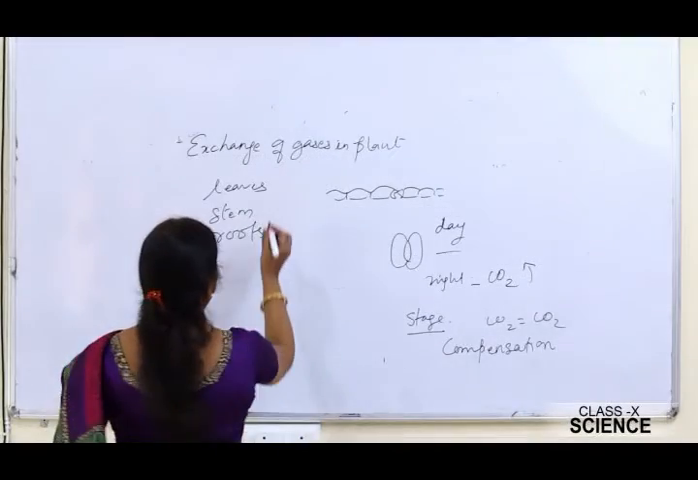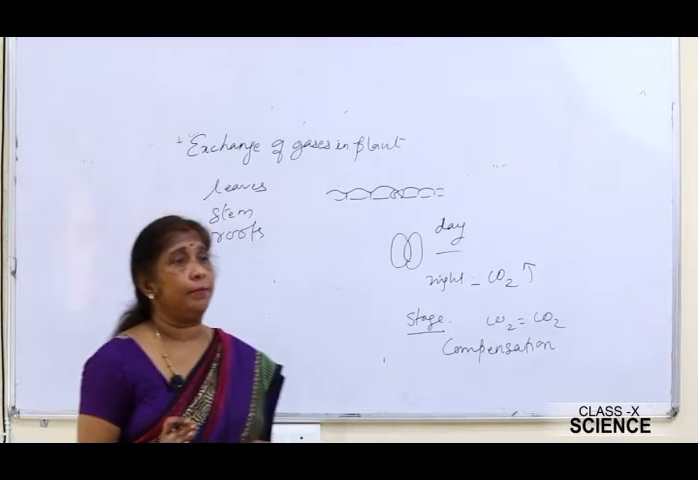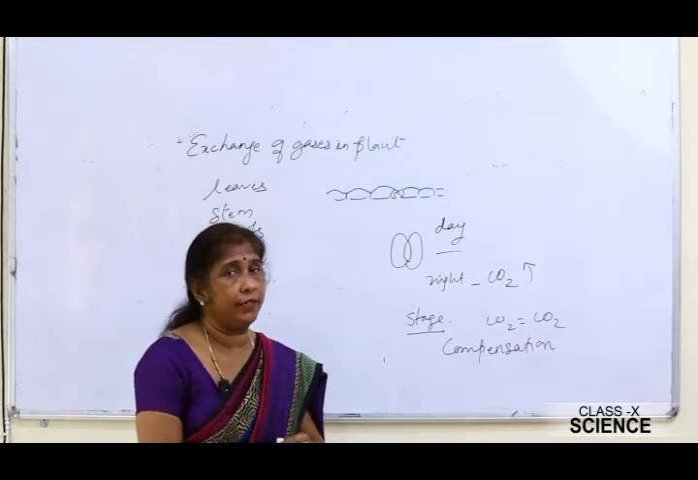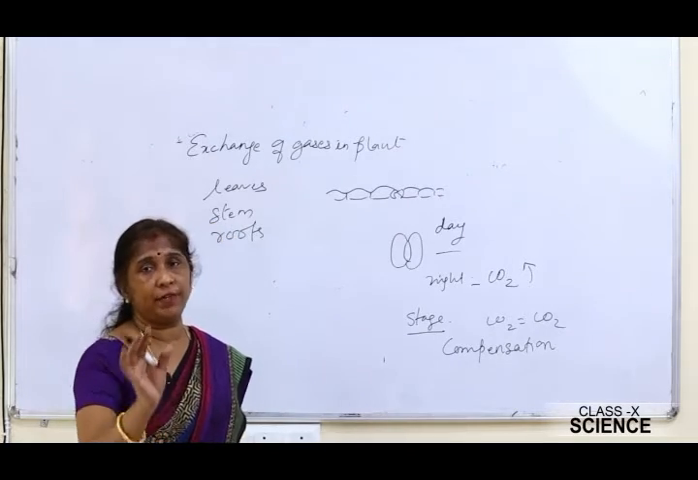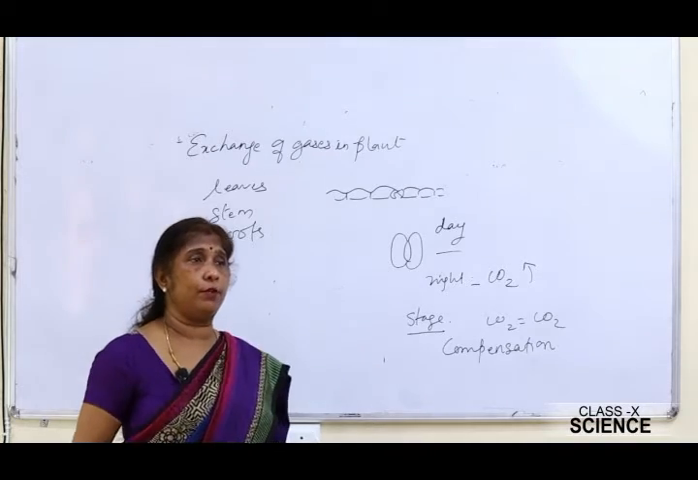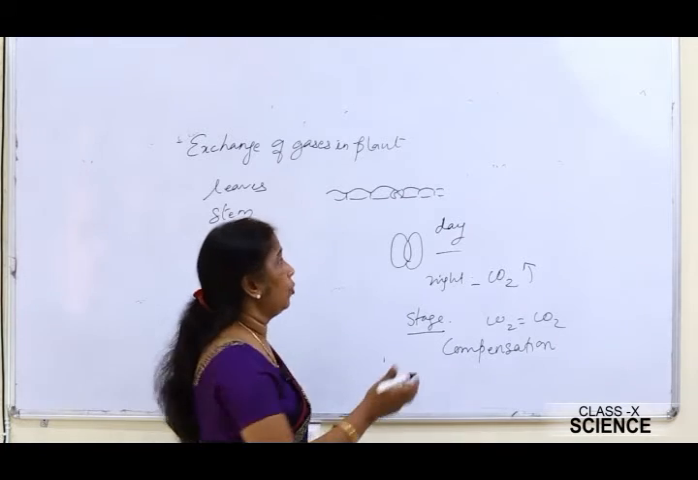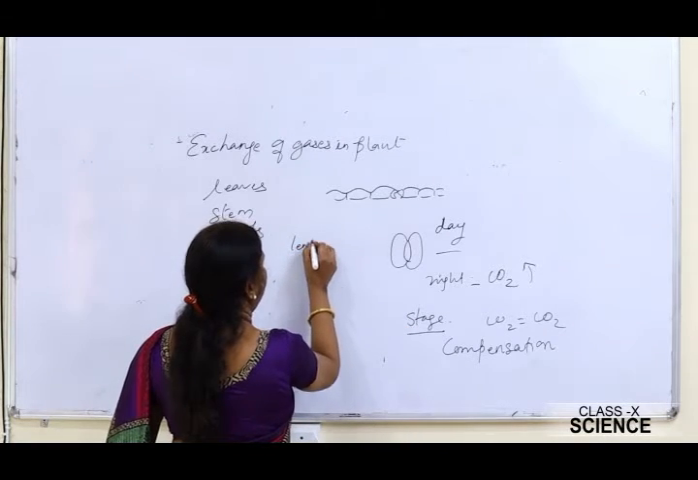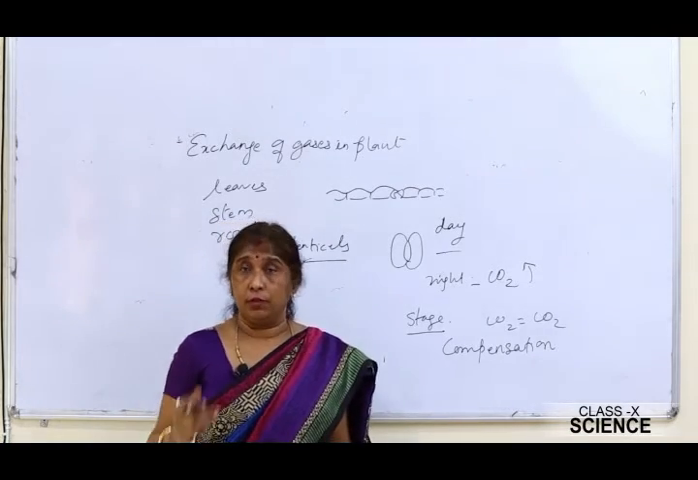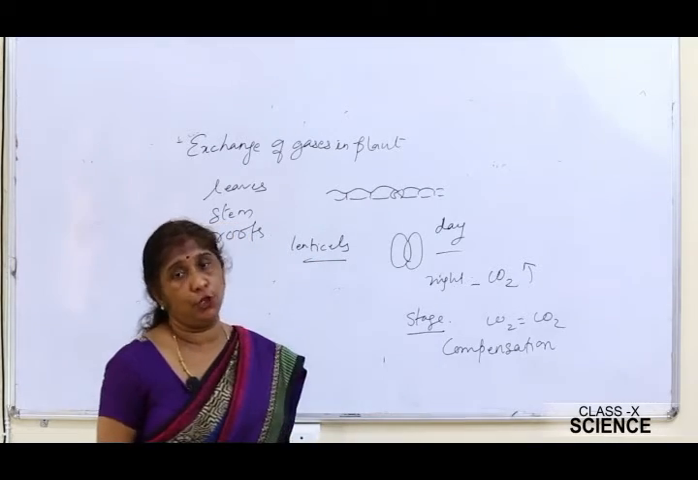Now how does gaseous exchange take place in the stem? If the stem is of a herbaceous plant, then the exchange of gases can take place through the stomata. If it is a woody or older portion of the plant, then the exchange of gases takes place through another small opening called lenticels, which are present in the older portion of the plant or in woody plants. They help in the exchange of gases.